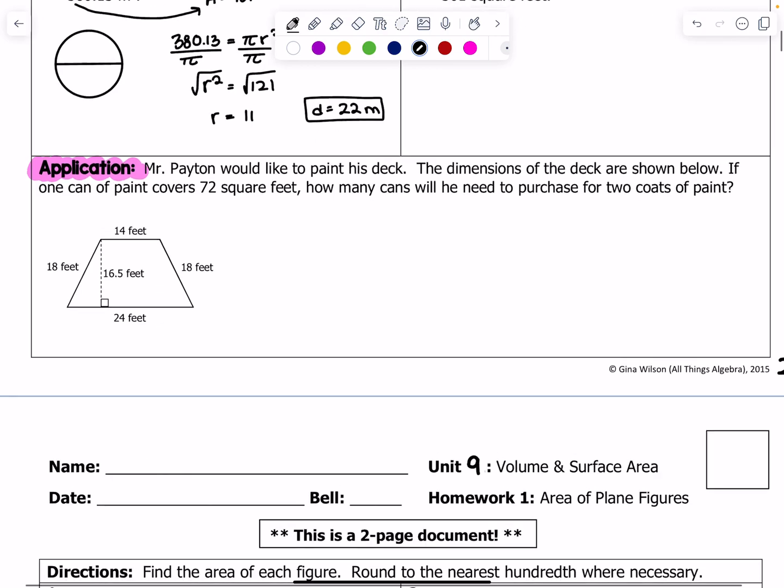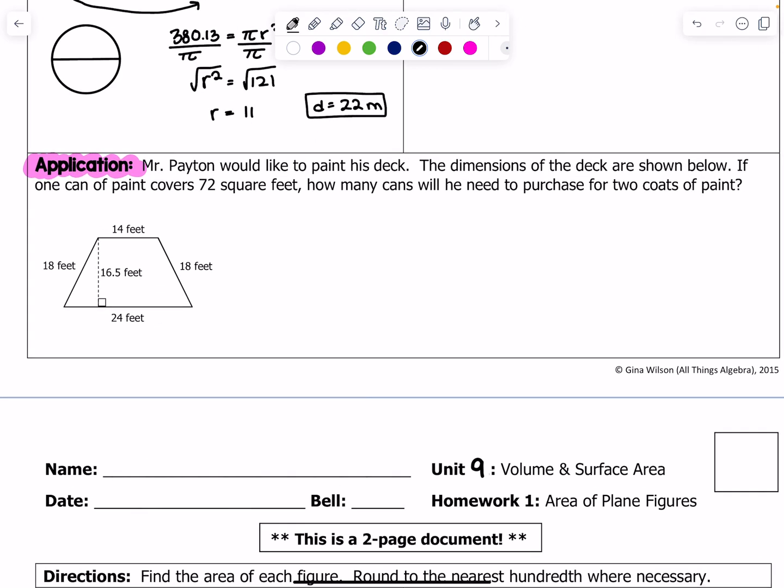Mr. Peyton would like to paint his deck. Hold on one sec. Mona, stop it.